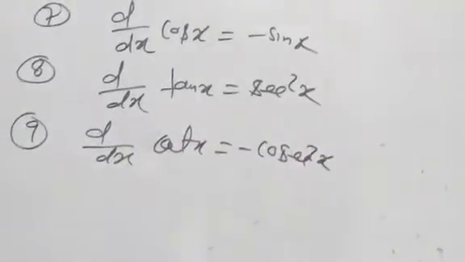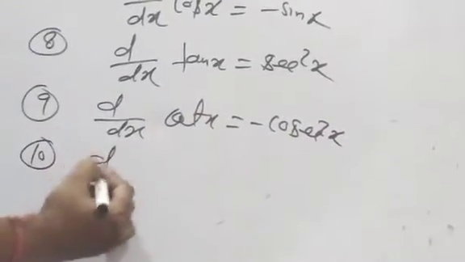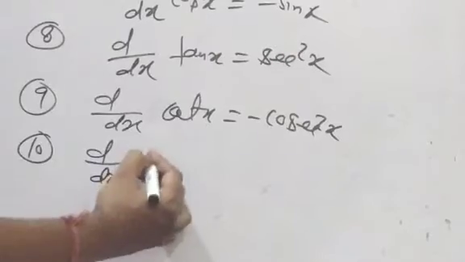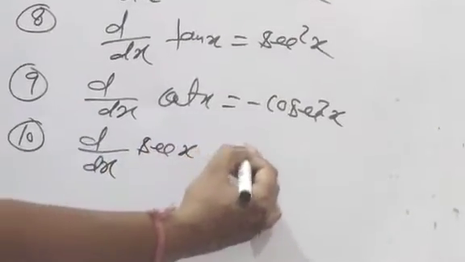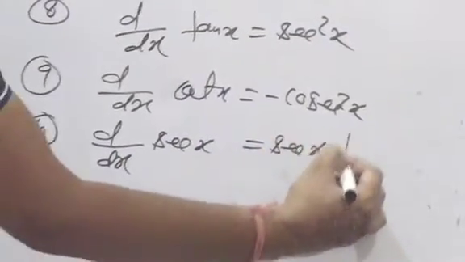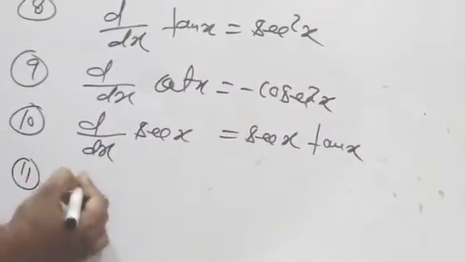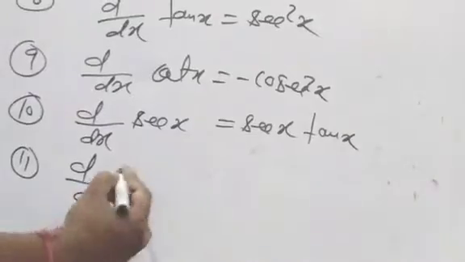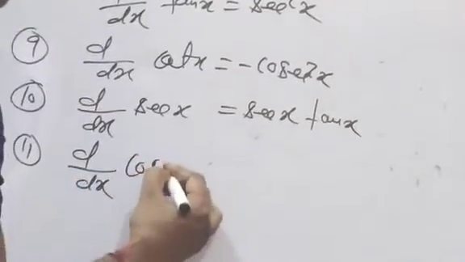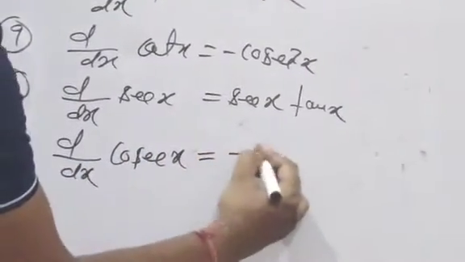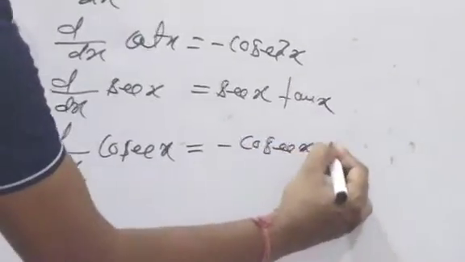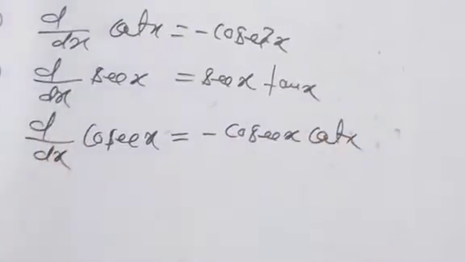Minus cosec square x. And d by dx of sec x is equal to what? sec x into tan x. And d by dx of cosec x is equal to what? Minus cosec x cot x.